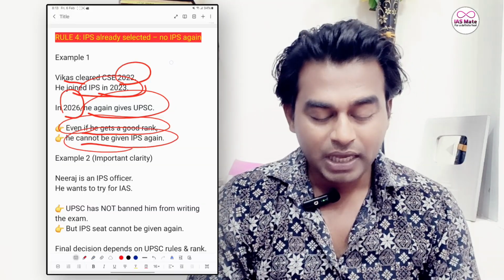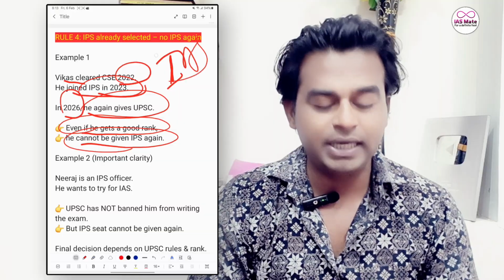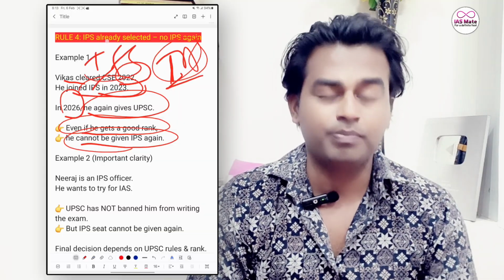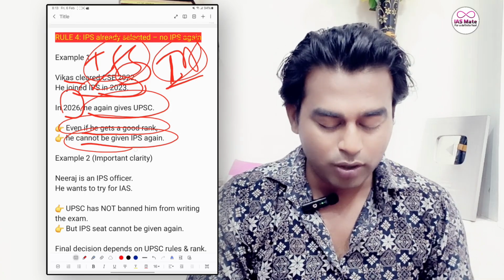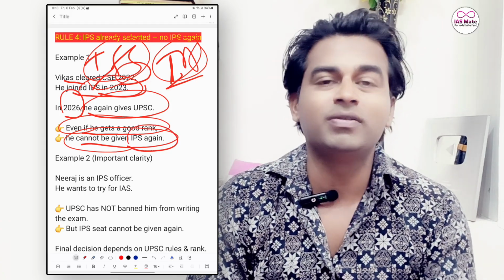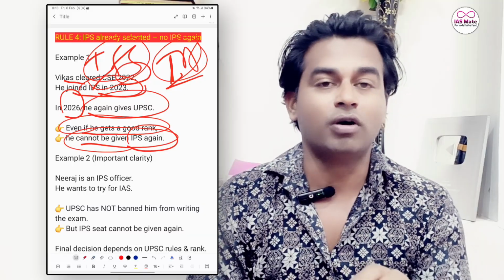For example, if he wants to become an IAS officer but doesn't get enough rank to become an IAS or IFS officer, but wants to become an IPS officer again, will he be given this job? Of course not. That's the rule of UPSC.